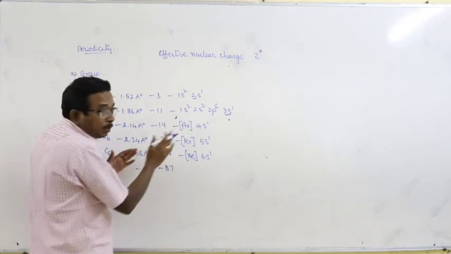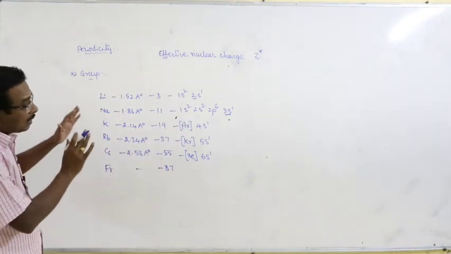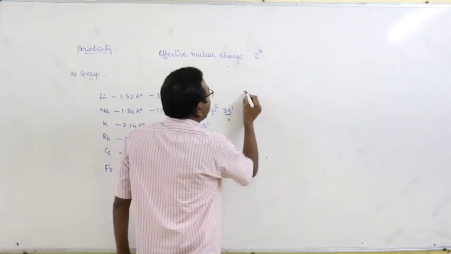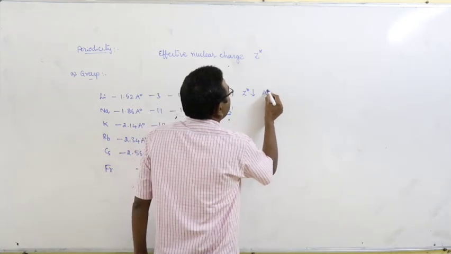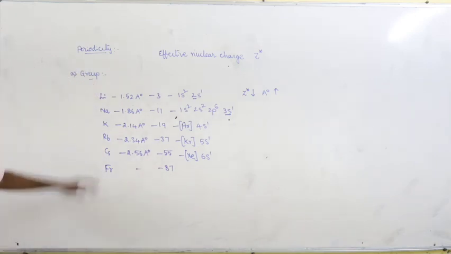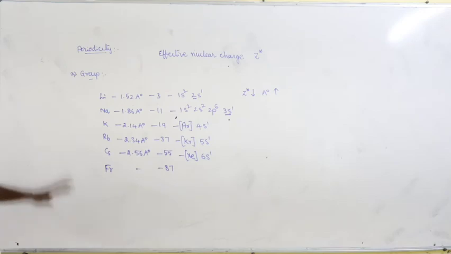The number of outermost orbits increases. Therefore, the distance between the nucleus and the outermost orbit increases. It causes a decrease of effective nuclear charge and an increase of atomic radius. This is about the variation of the atomic radius in a group.